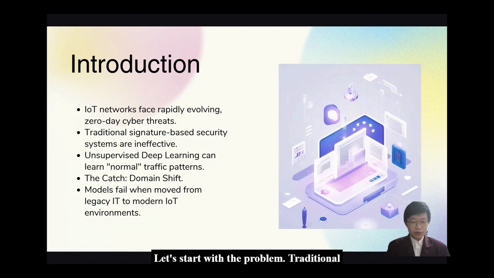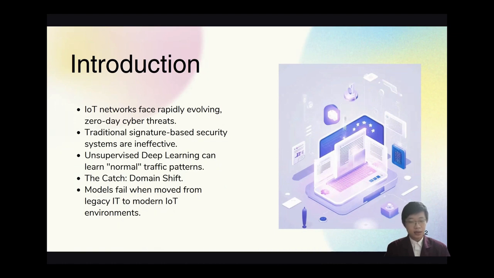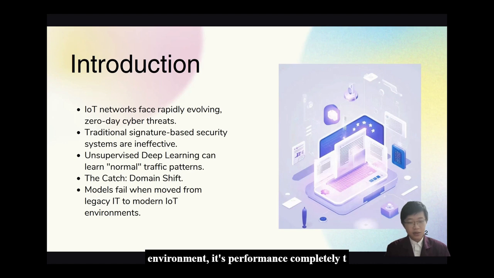Let's start with the problem. Traditional rule-based security systems are falling behind because they rely on known attack signatures, leaving them blind to new zero-day threats. Unsupervised deep autoencoders are a promising alternative because they learn what normal network behavior looks like and flag anything unusual. However, there is a massive catch: domain shift. If we train an NIDS on a traditional corporate IT network and then deploy it into a modern IoT environment, its performance completely tanks. The data structure, bursty traffic patterns, and protocols are just too different.